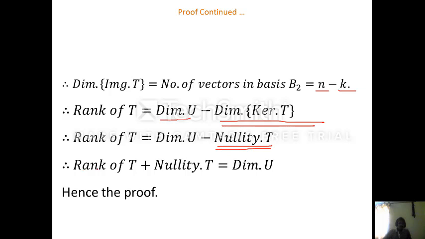So what we will get: the rank of T equals the dimension of U minus the nullity of T. Taking the nullity of T to the left side, rank of T plus nullity of T is equal to the dimension of U. Hence the proof. Thank you.